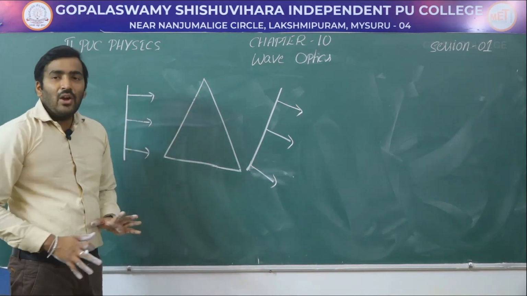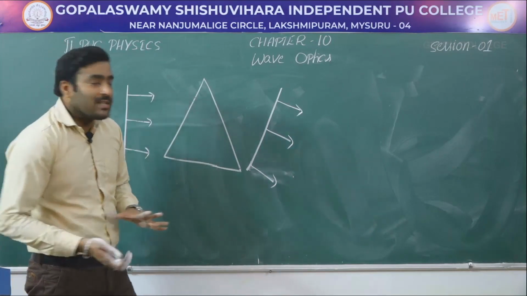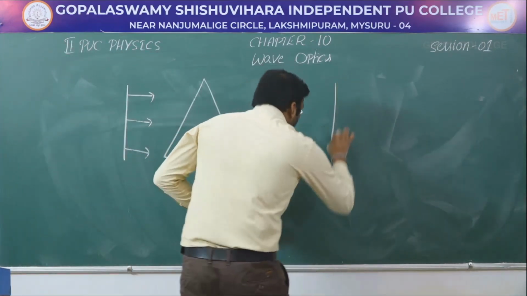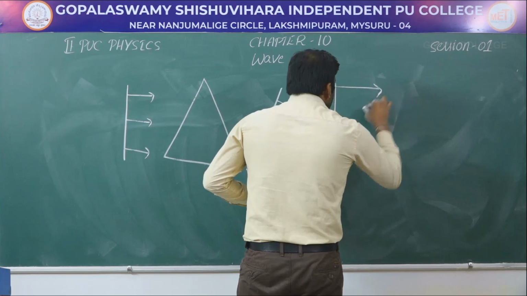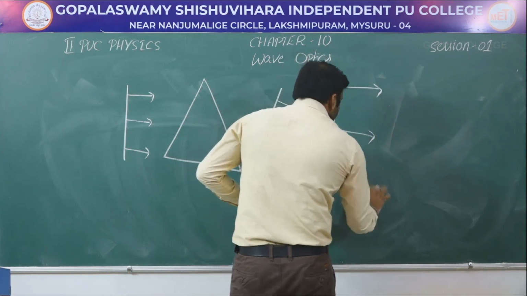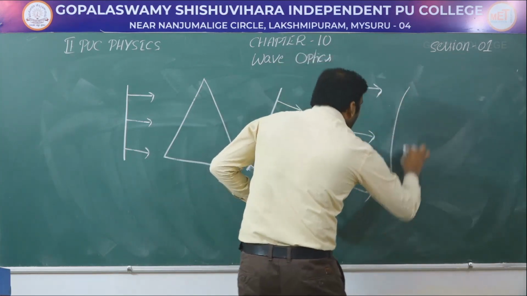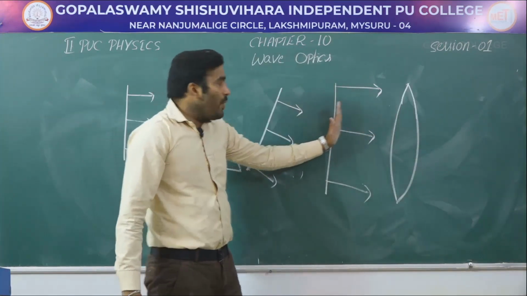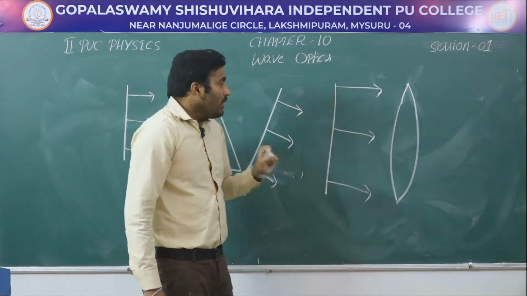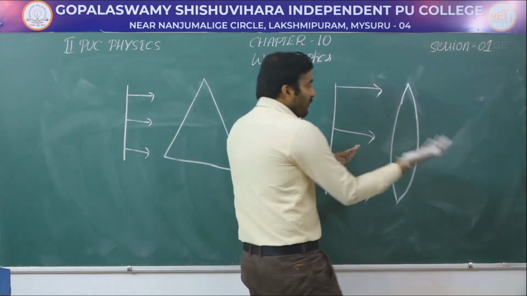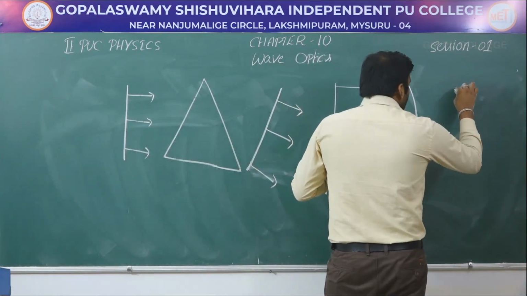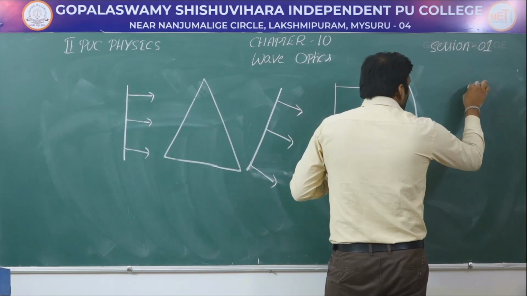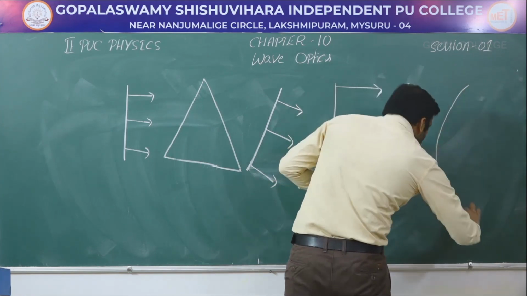Next, when the plane wavefront is entering into a convex lens, how does the refracted wavefront look? A refracted wavefront will look like this.